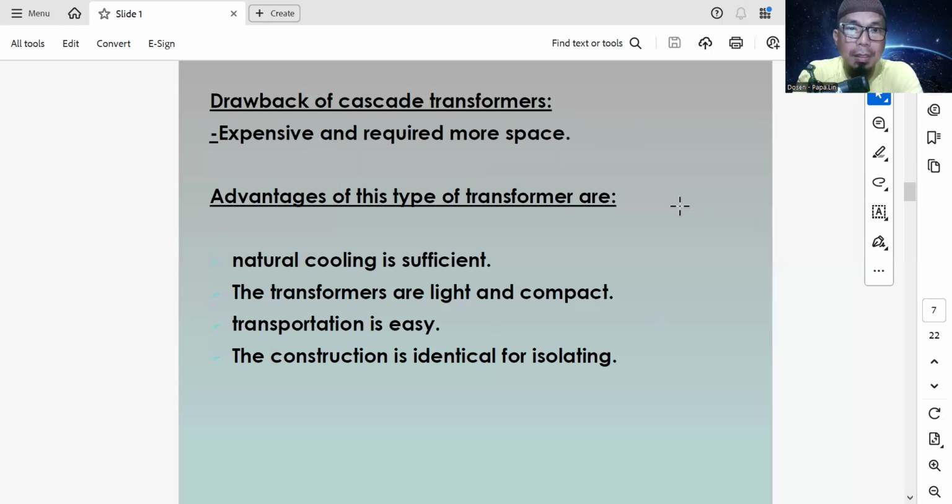Drawbacks of the cascade transformer: it is expensive and requires more space.